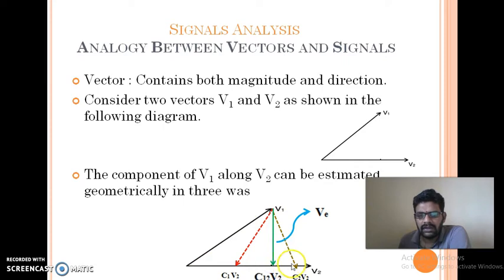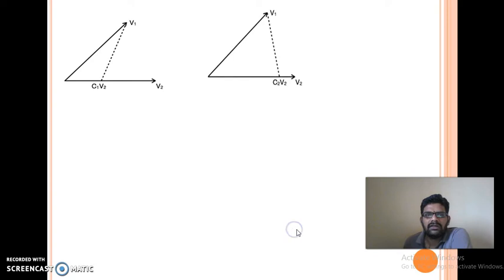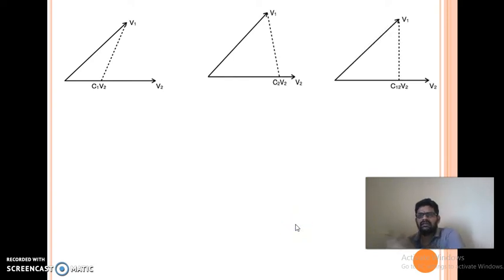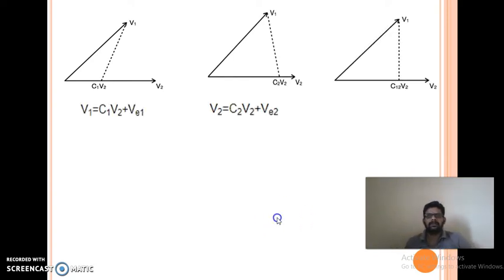So, this is the best approximation among all three. There are three cases: one case is like this, another is like this, and the third case is the best approximation. In this case, we give the notation v1 is equal to c12 v2 plus ve.